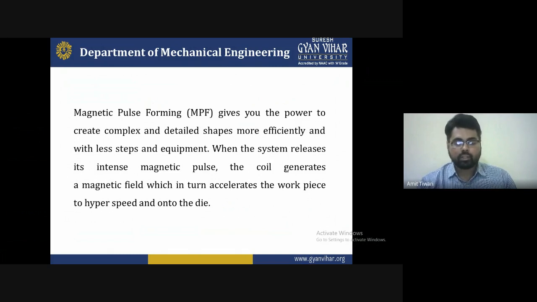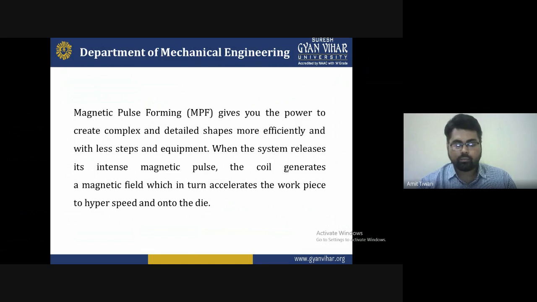So the force of the repulsion is sufficient to produce stresses beyond the yield strength, resulting in a permanent deformation. So these are all the types of objectives that we have to cover during magnetic pulse forming. This magnetic pulse forming is widely used because it has different types of advantages.